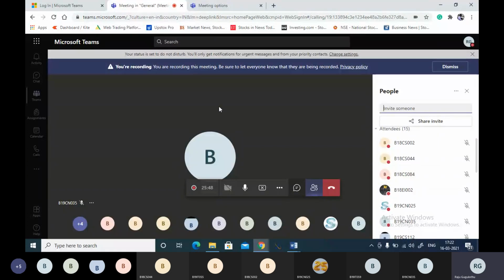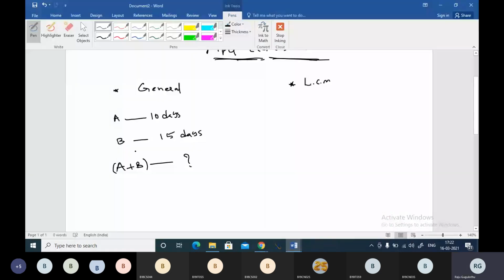Right, guys. So we were discussing this. I asked you to answer this one. A completes a work in 10 days. B completes the same work in 15 days. When A and B are allowed to complete the work together, in how many days are both of them going to complete the work? Six days. Yeah. So friends, here we will be answering this question like this.